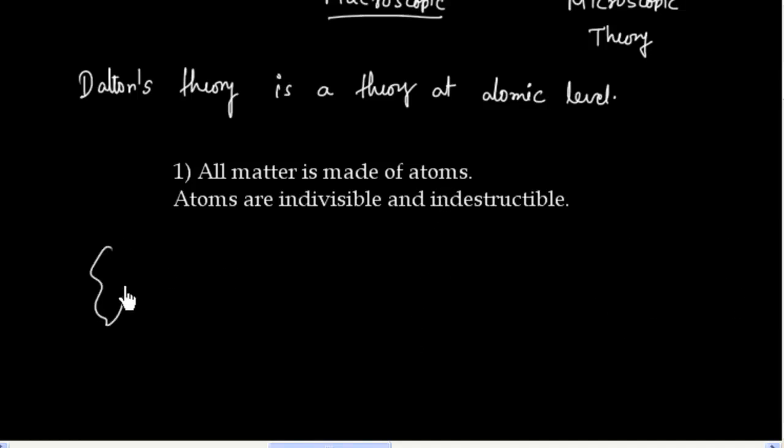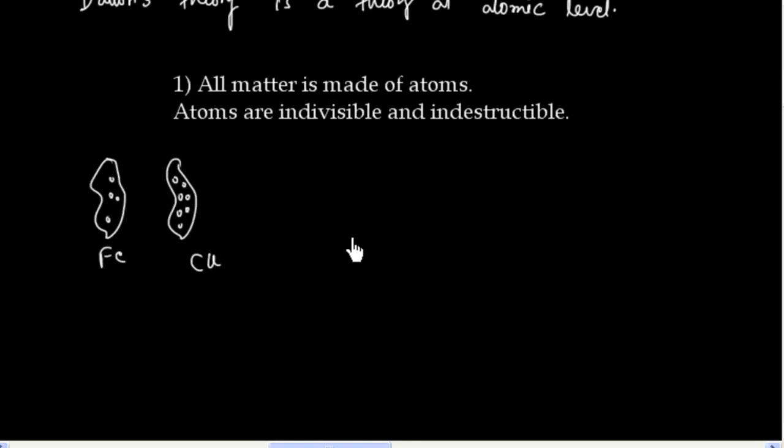If you take any chunk of iron or copper, it is made up of tiny atoms. Another important point: atoms are indivisible. We cannot divide an atom, and half an atom is not possible.